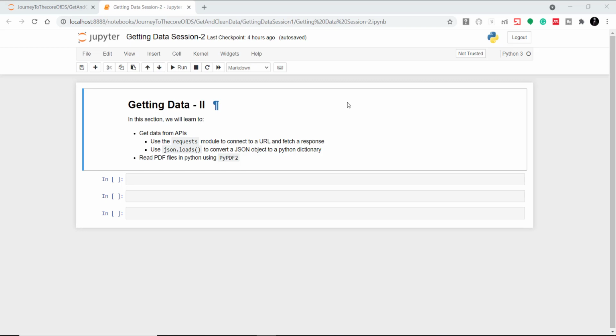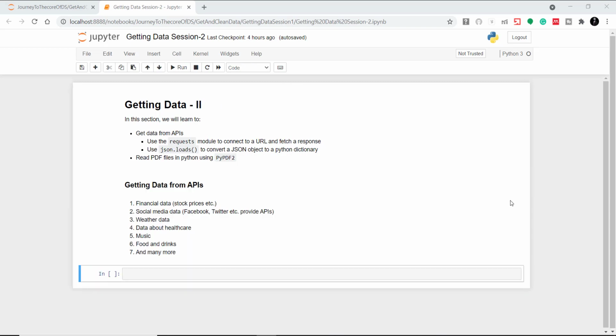Now in today's session, we will see how to get data from publicly available APIs using the request module and also how to read PDF files in Python. So let's start. Have you ever wondered how people get the statistics or data published on their websites in real time? It is all through application programming interfaces, commonly known as APIs.